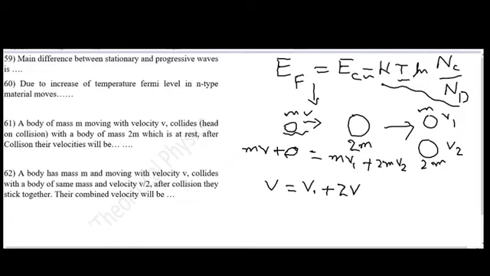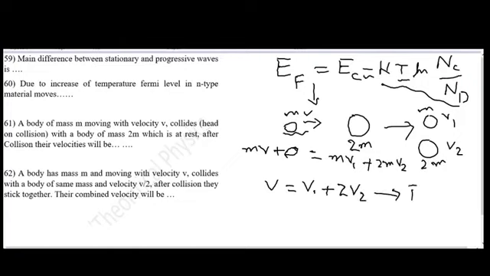First we will use the law of conservation of momentum. Before collision this is moving with velocity v, so initial momentum is mv. As this was at rest, its momentum is 0, and the final momentum for this object is mv1, while for this object it is 2mv2. We can write this equation in simple form as v is equal to v1 plus 2v2.